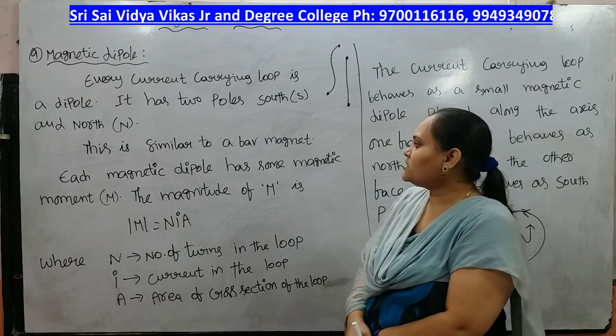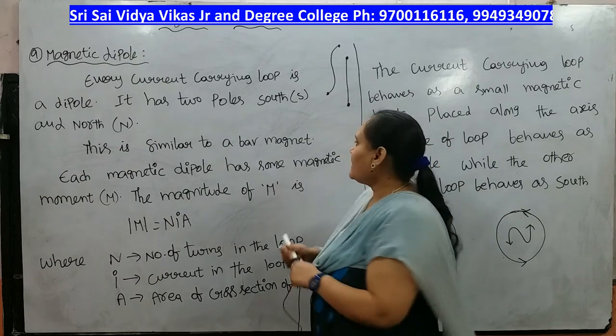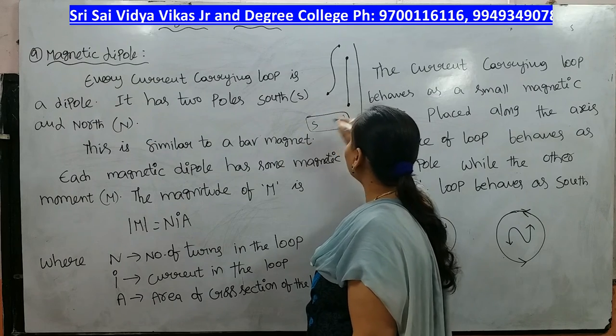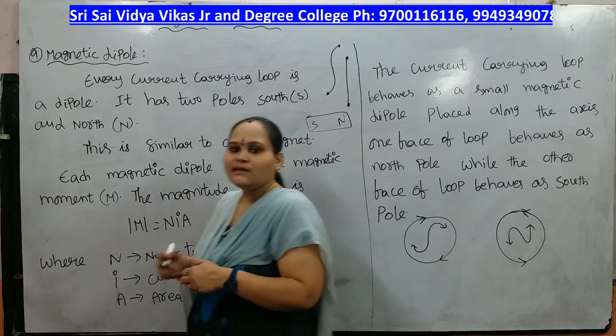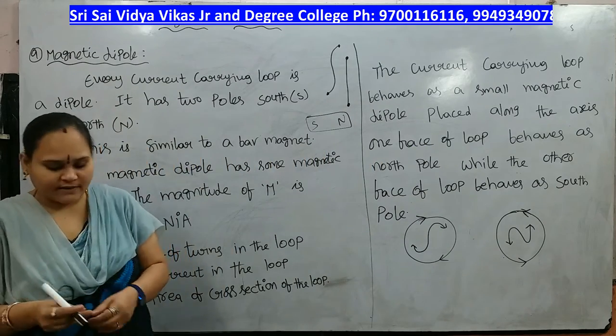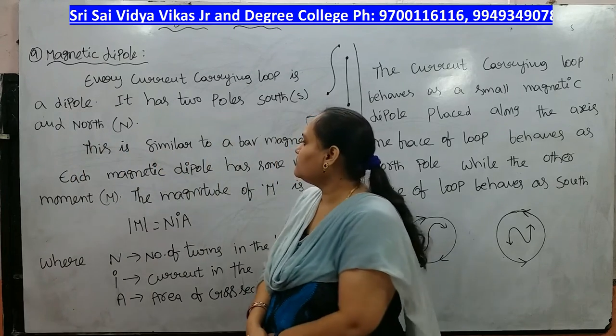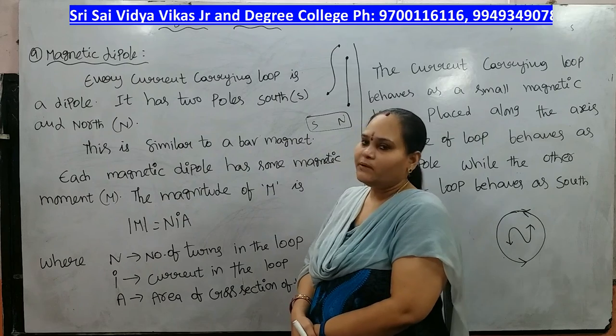So this is similar to a bar magnet. Everyone knows that a magnet has two poles, south pole and north pole. Similarly, the current carrying conductor also has two poles, one is south pole and another one is north pole. So this is similar to a bar magnet.